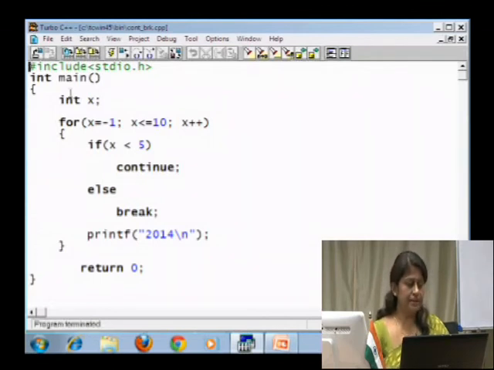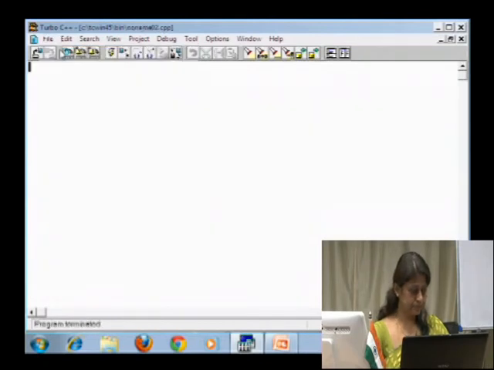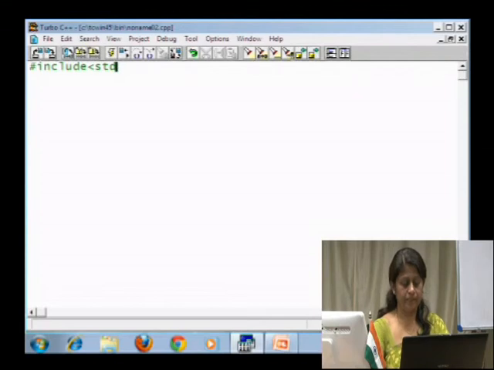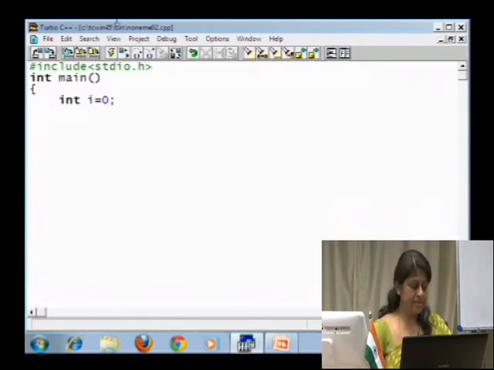Let us look into another example. This is again a very simple example, but it shows some logic controls, that is how the program would be executed with these different kinds of control structures.